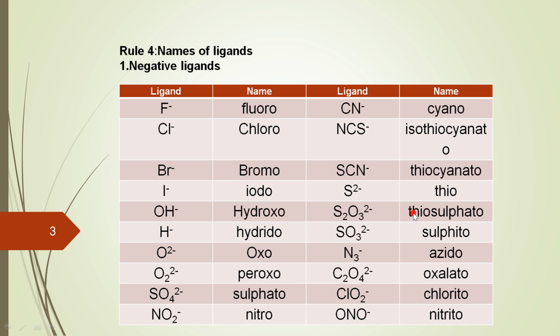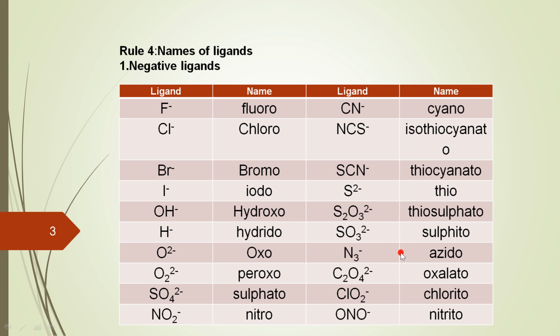S2O3 2 minus is thiosulfato. SO3 2 minus is sulfito. So here there is a slight difference of the oxygen in sulfato, SO4 2 minus, and here is SO3 raised to 2 minus. So this is the sulfito and SO4 2 minus is the sulfato. There is a slight difference in their names as well as in the formula. So you should remember that.